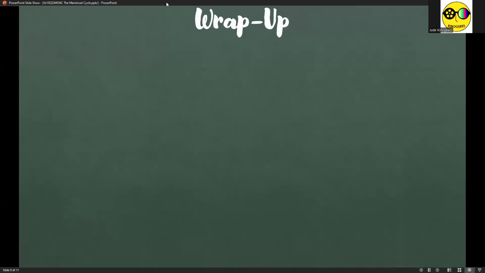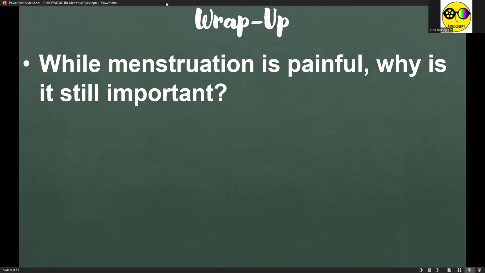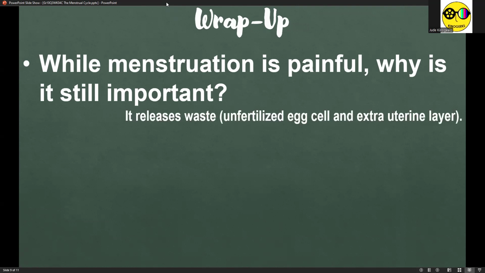So, some questions about menstruation. While menstruation is painful, why is it still important? So, you might be wondering, bakit even masakit yung menstruation, bakit importante pa rin siya? That's because it releases waste in the form of unfertilized egg cell and extrauterine layer. It's kind of fascinating that the uterus thickens because it is anticipating a baby.